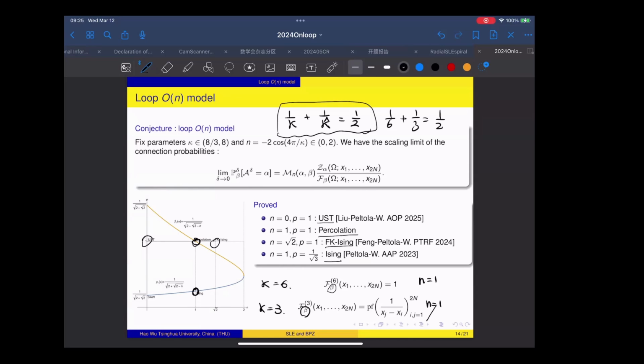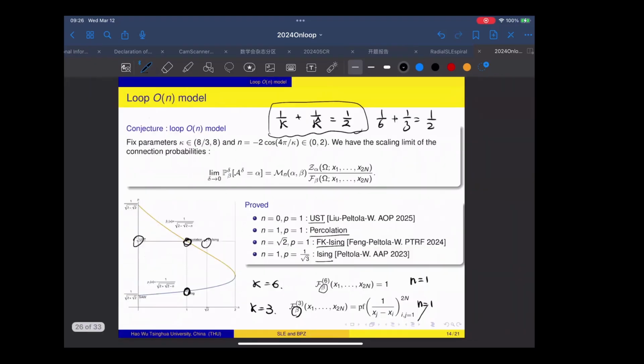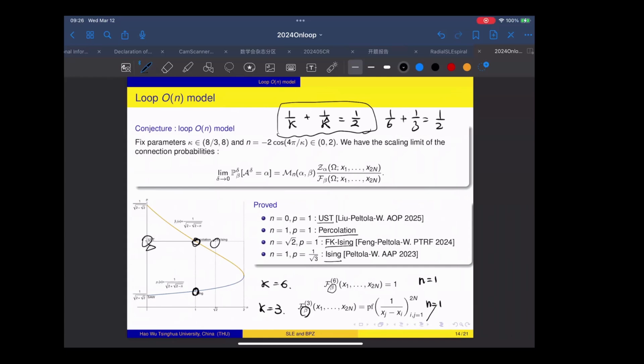Okay, so this is the conjecture for the connection probability for the loop O(n) model. And now I go to the second part of the talk. So I will focus on what happens in the uniform spanning tree model. Here we are going to see something more interesting related to the conformal field theory.